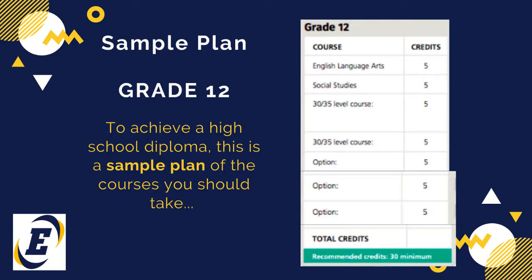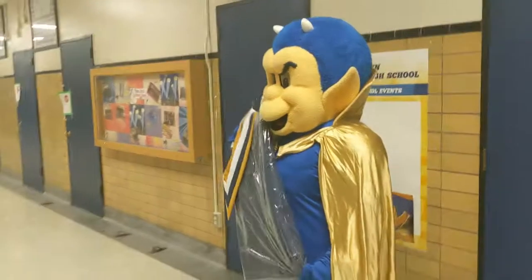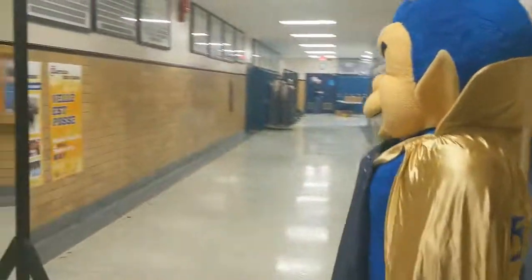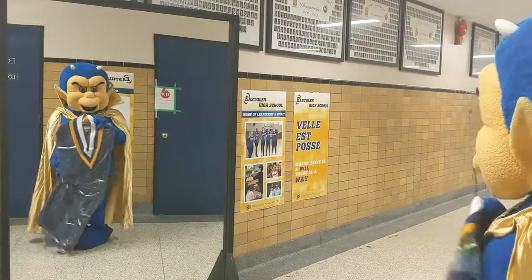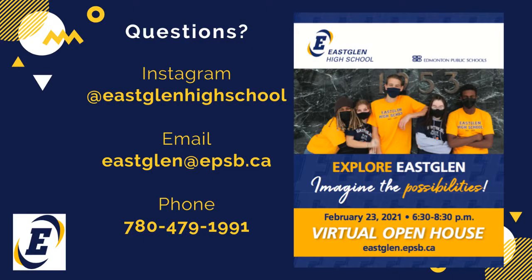In grade 12, students should finish up their core classes, so take English at their 30 level, Social at their 30 level, and then 2 other 30 level courses, as well as up to 3 options. Students in grade 12 should aim to achieve 30 credits in their grade 12 year. In total, students need 100 credits to graduate with a high school diploma and 80 credits to graduate with a KNE Certificate of Completion.